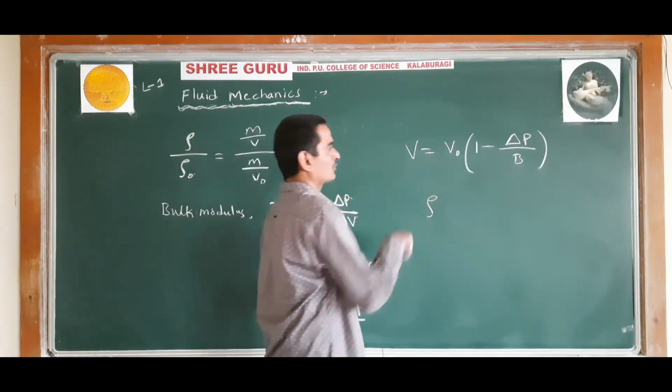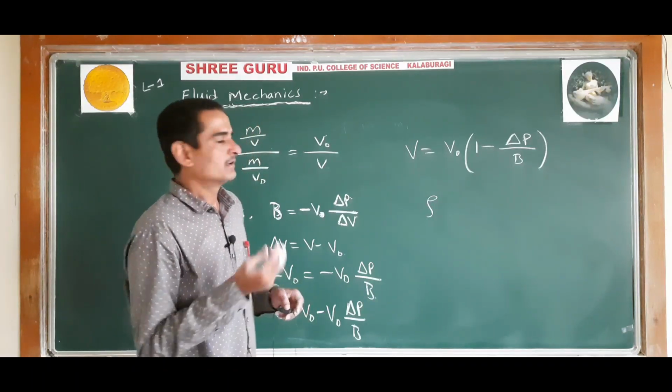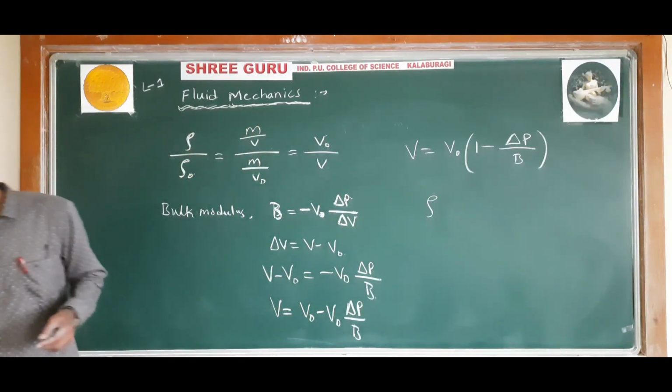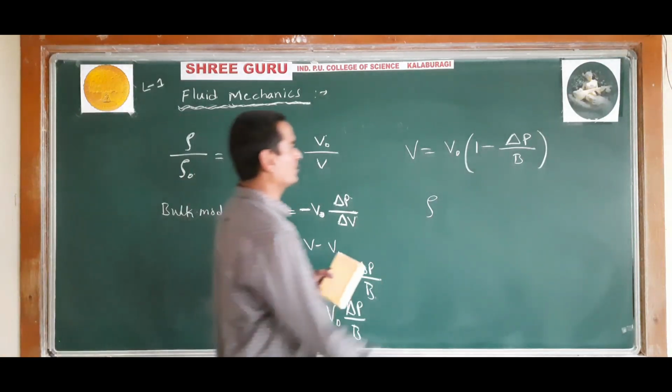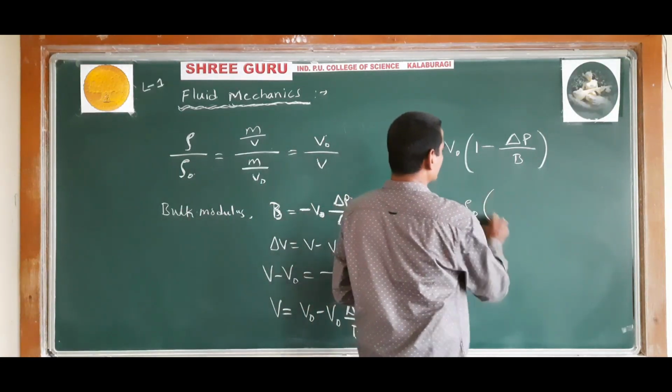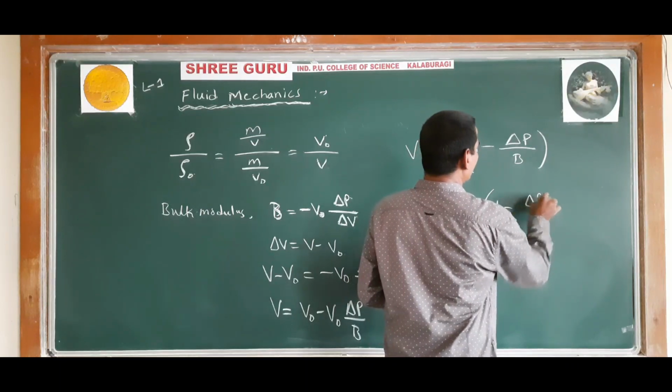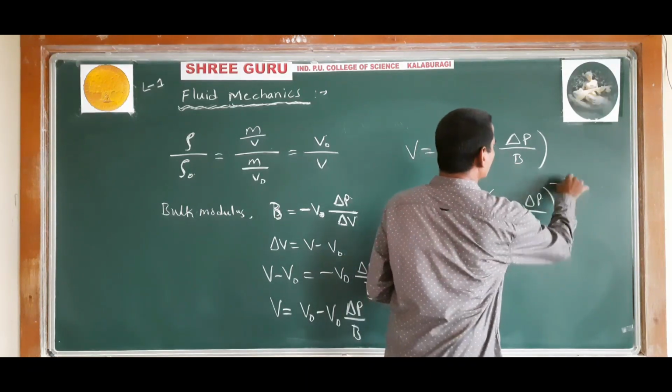Density is equal to mass divided by volume, so density will come out to be the reciprocal. So rho is equal to rho naught into 1 minus delta P divided by B, whole raised to minus 1.